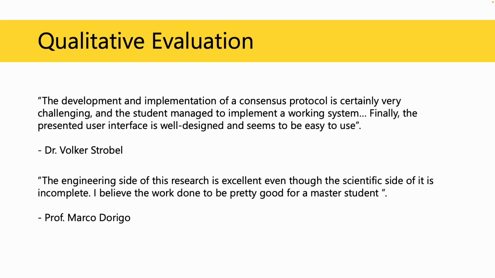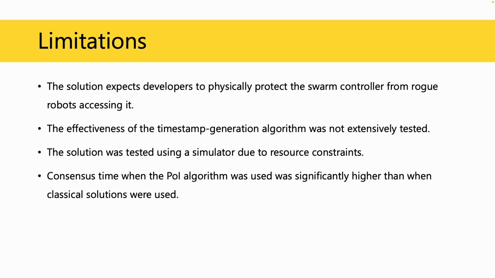Both Dr. Volker Strobel and Professor Marco Dorigo commended the engineering aspect of the research work while being critical of the scientific aspect of the work. Their feedback was important in identifying scientific flaws in the research work and the scope for future work. The following limitations were identified: expecting developers to physically protect the swarm controller from rogue robots, not testing the effectiveness of the timestamp generation algorithm, and not testing this algorithm in a real-world environment. Furthermore, proof of identity's consensus time was much higher than the classical solutions.